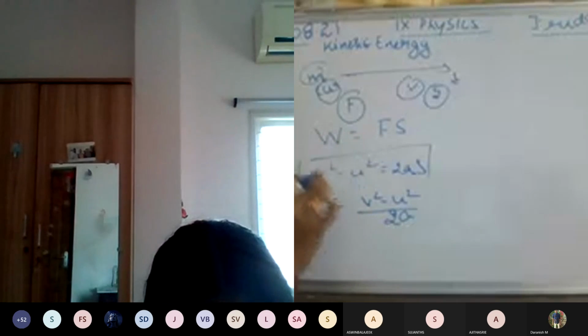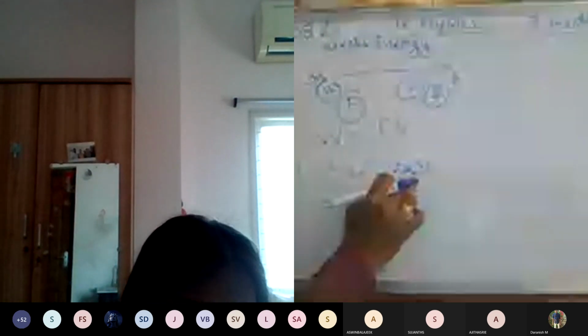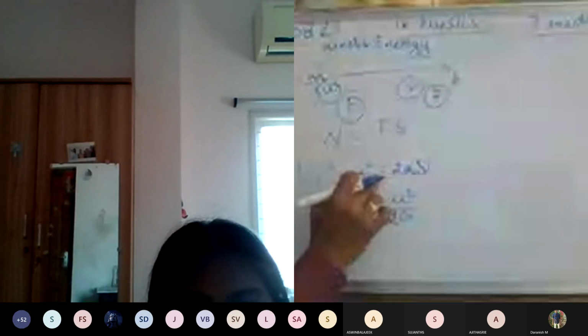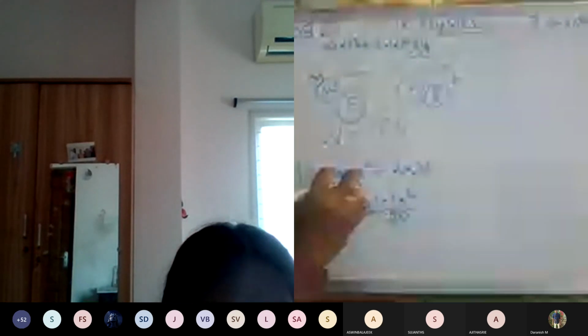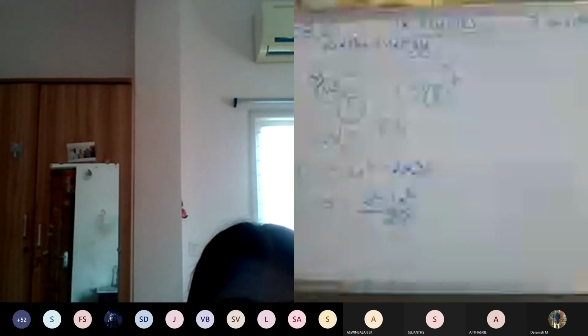From this equation, v squared minus u squared, I'm taking the value of s. S is equal to v squared minus u squared, and the 2a will come down. That's all. So s is equal to v squared minus u squared by 2a.